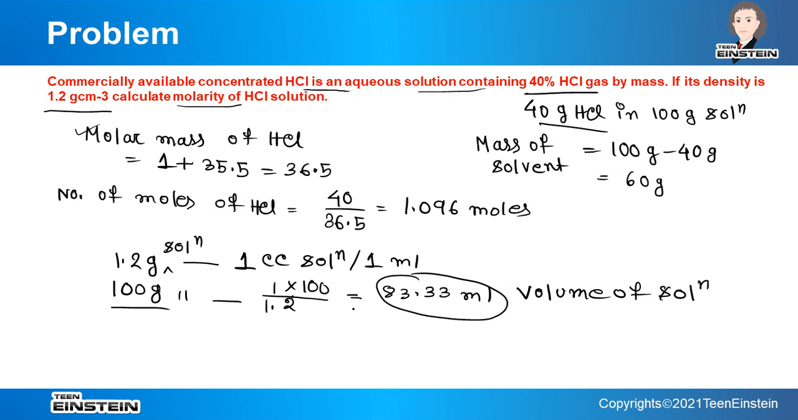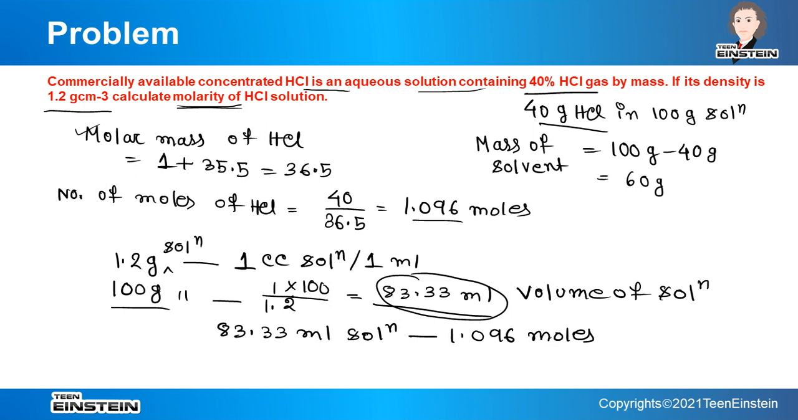So why have we calculated the volume of solution? Because we have to calculate ultimately the molarity, and to calculate molarity we need the volume of solution. Okay, so in this volume of solution, how many moles of HCl are present? It is 1.096, which we have already calculated. So we can write now that 83.33 ml solution contains 1.096 moles.